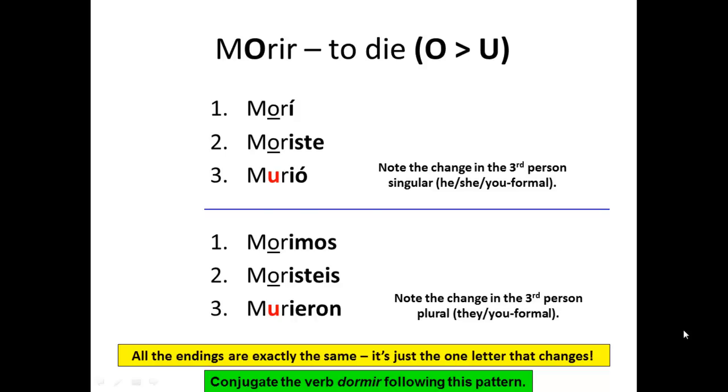Again, notice the change in the third person singular and the third person plural only, but the O changes to a U this time. All the endings are exactly the same, it's just that one letter that changes. Now conjugate the verb dormir following the same pattern once you've copied down morir. Pause the recording and do this now.